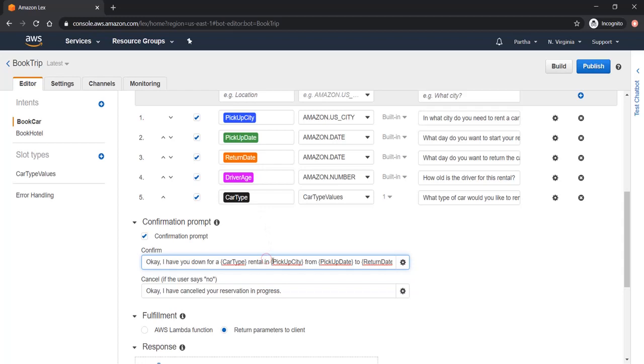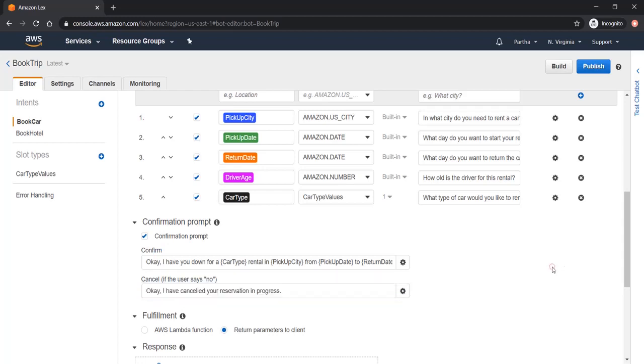And rental in pickup city, this is this one, from pickup date to return date. These are the slot type variables. Then, should I book the reservation? The bot will ask this prompt to the user, and if the user says yes, that means this is a confirmation prompt, then the flow will go to the fulfillment section, the next section. If the user says no, then in that case the bot will say, okay, I have cancelled your reservation in progress.